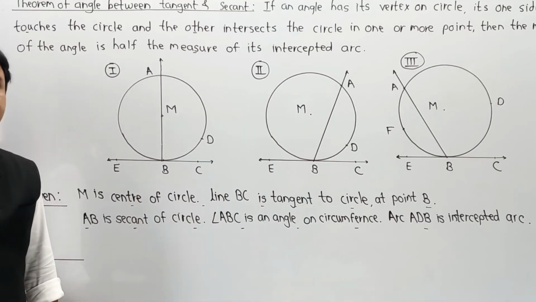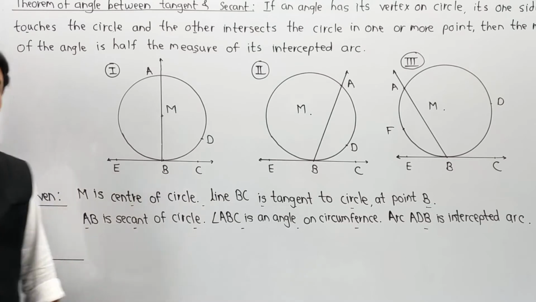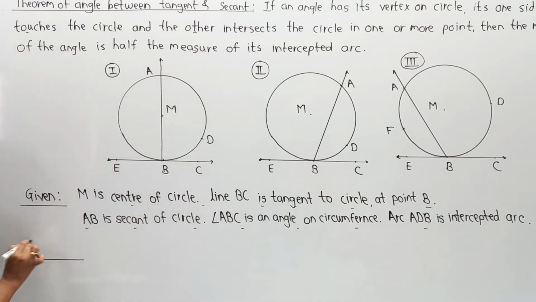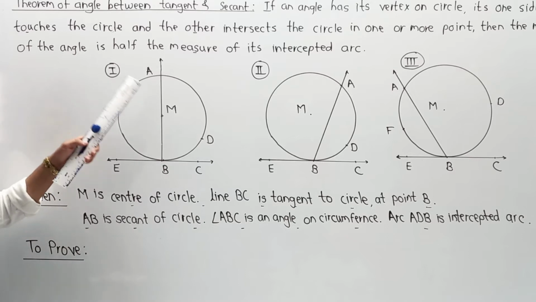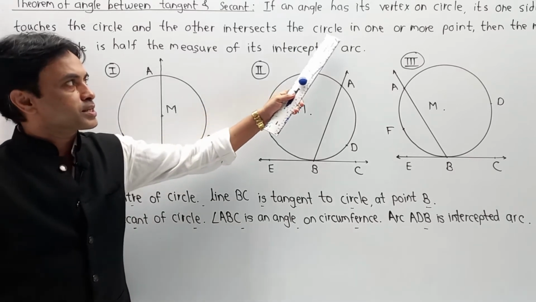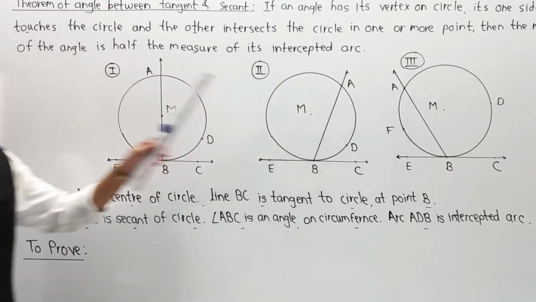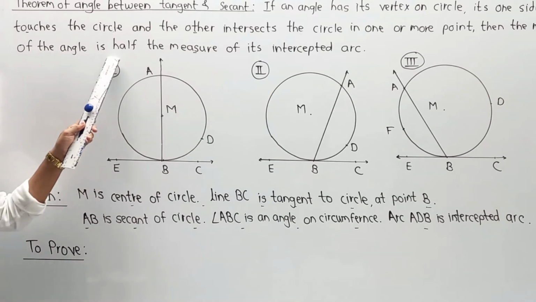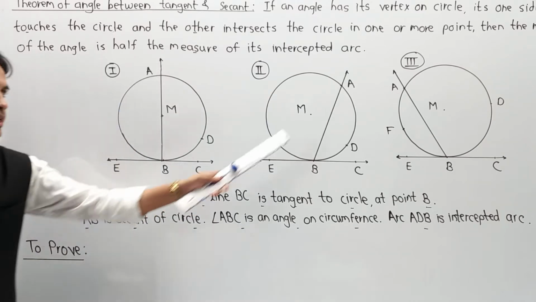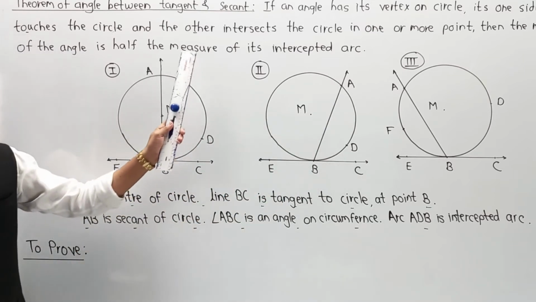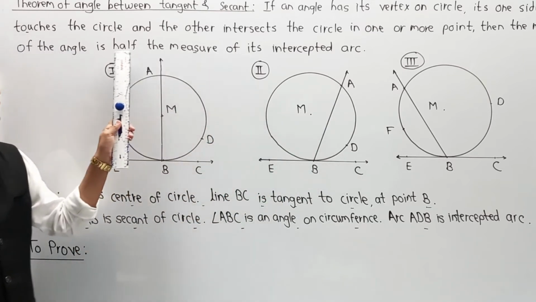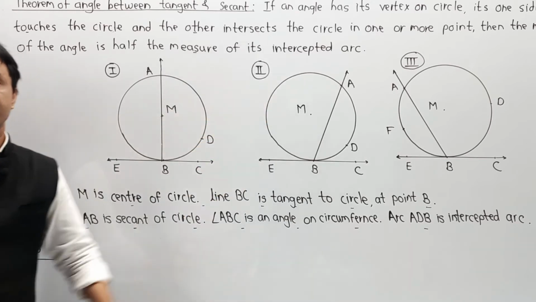Now in each and every case the next part is to prove. Now what to prove over here? As per the condition, if a tangent and a secant intersect a circle, then the measure of the angle formed by the tangent and secant is half of the measure of its intercepted arc.